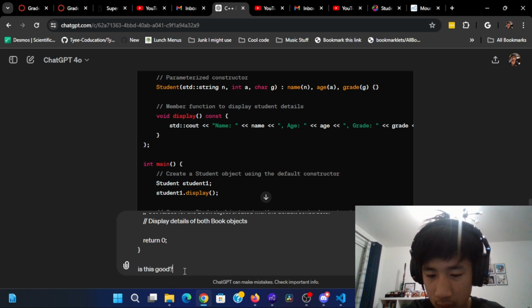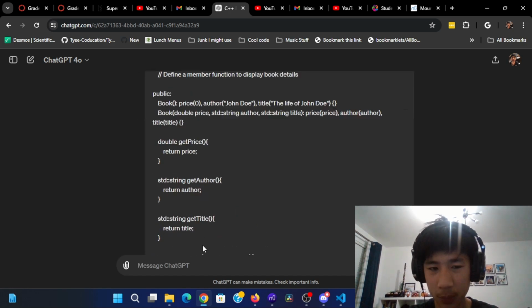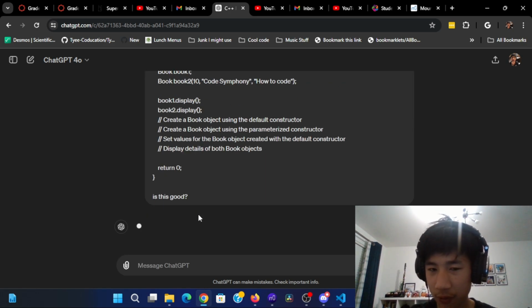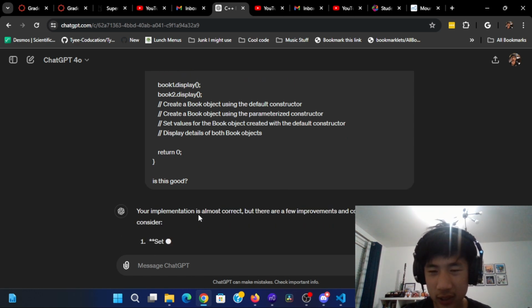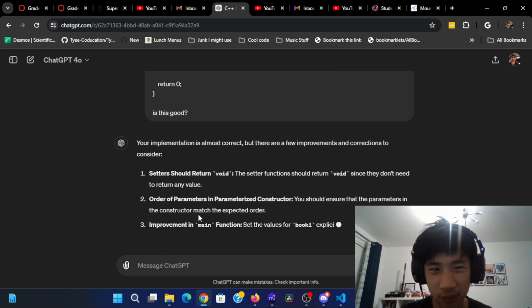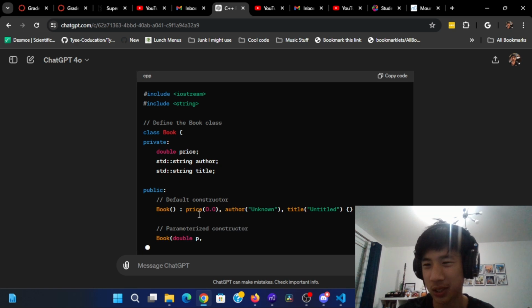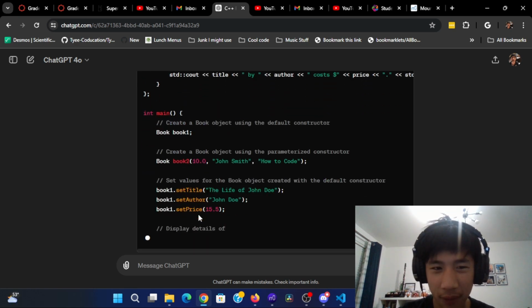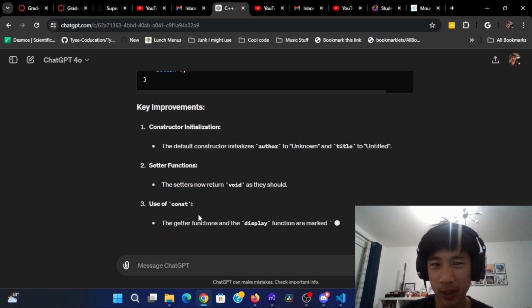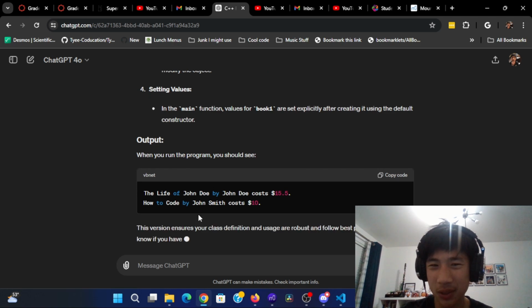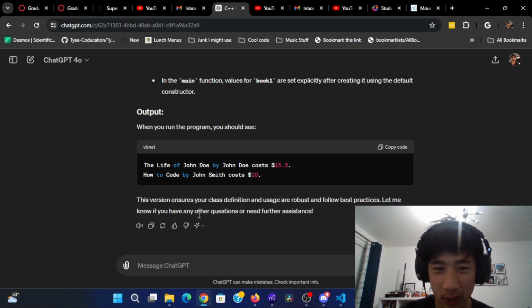Is this good? I mean, it's so trippy because the syntax is just so different from Java. I was just thinking that it's not going to compile or anything, but there's no red squigglies. I feel like it definitely has a lot less boilerplate and it's a lot easier to work with than Java OOP. I'm pretty proud of myself for being able to do that pretty much first try. The syntax definitely was the hardest part of all of that.